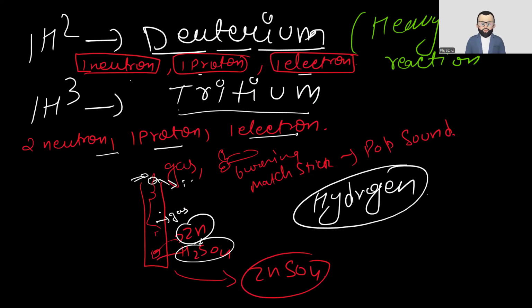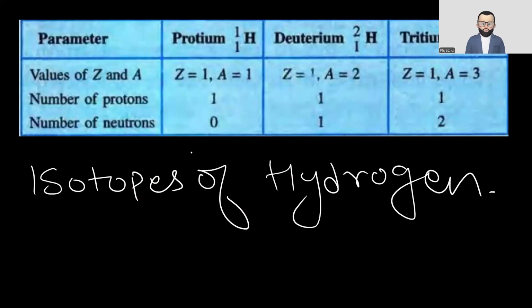So to determine whether the gas is hydrogen or not, just bring a burning flame near it, in a very proper manner. It will start to burn, and once it starts burning, that means it's hydrogen gas. Now let's go with the next one. These are the isotopes of hydrogen.